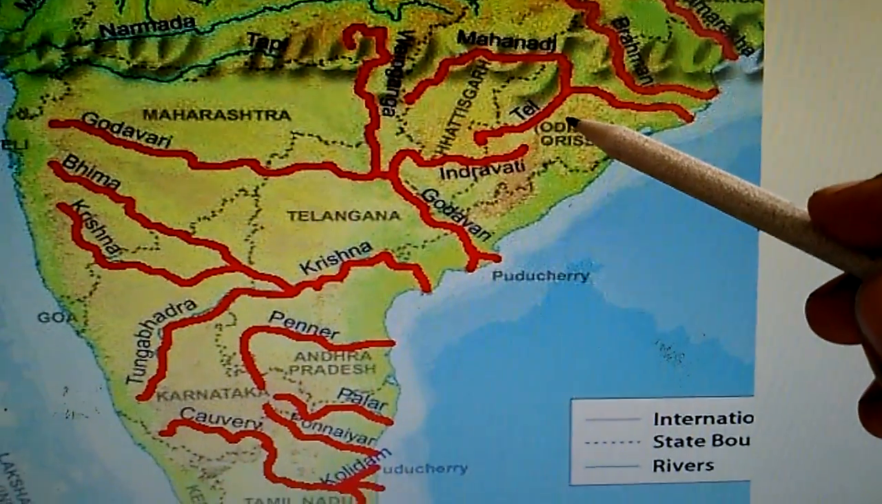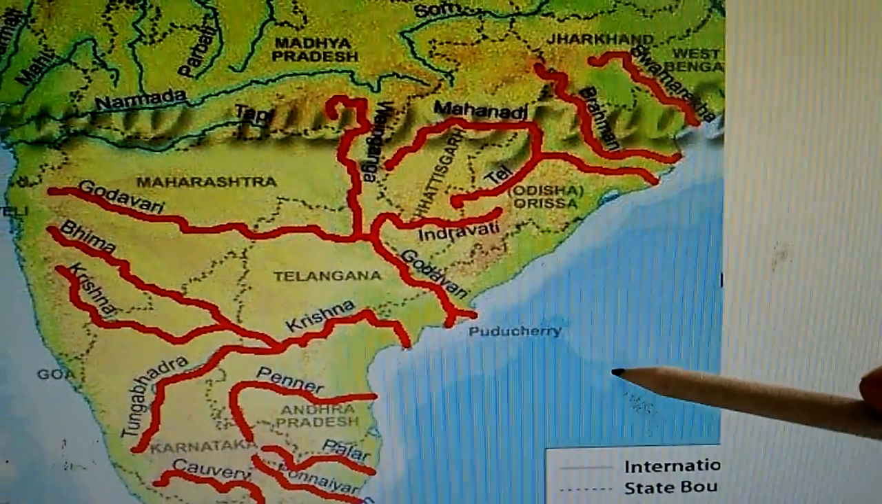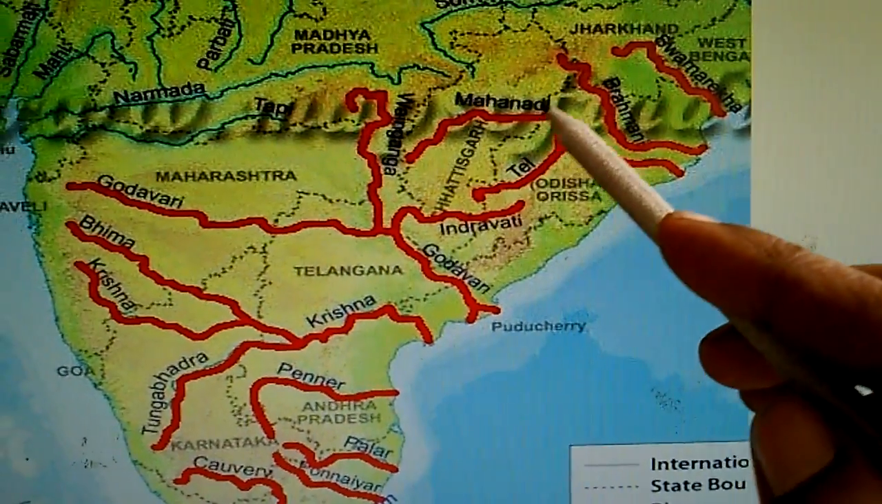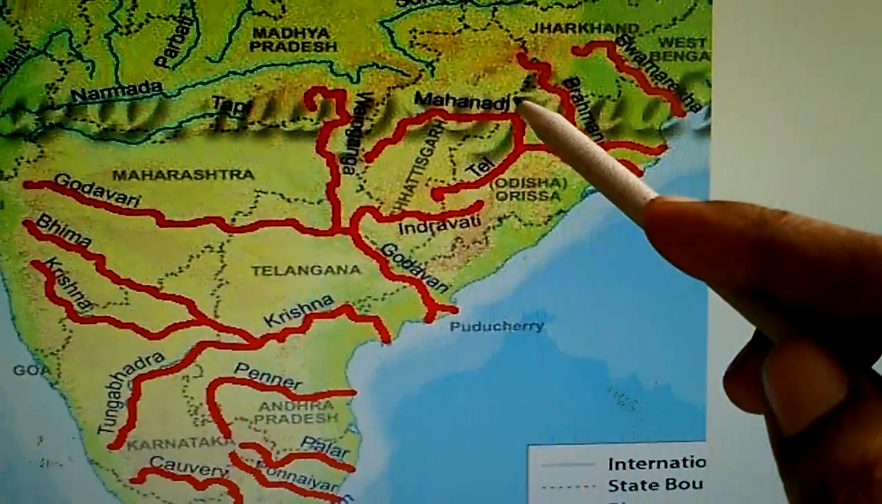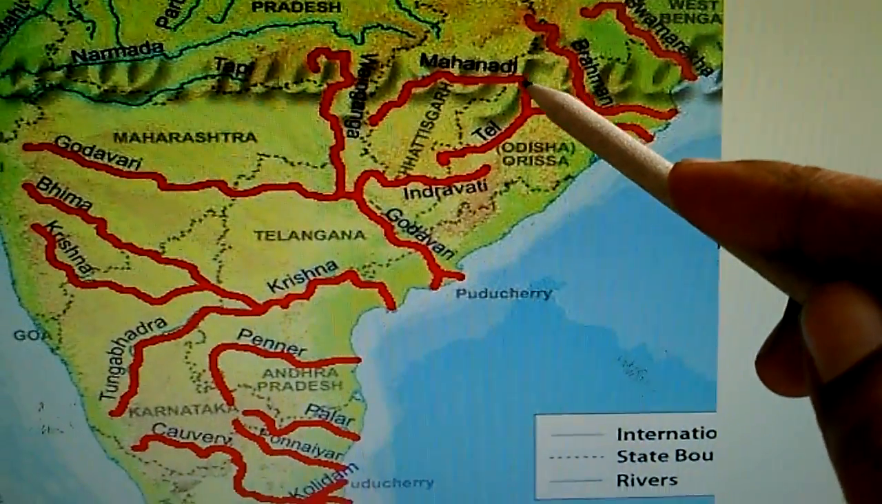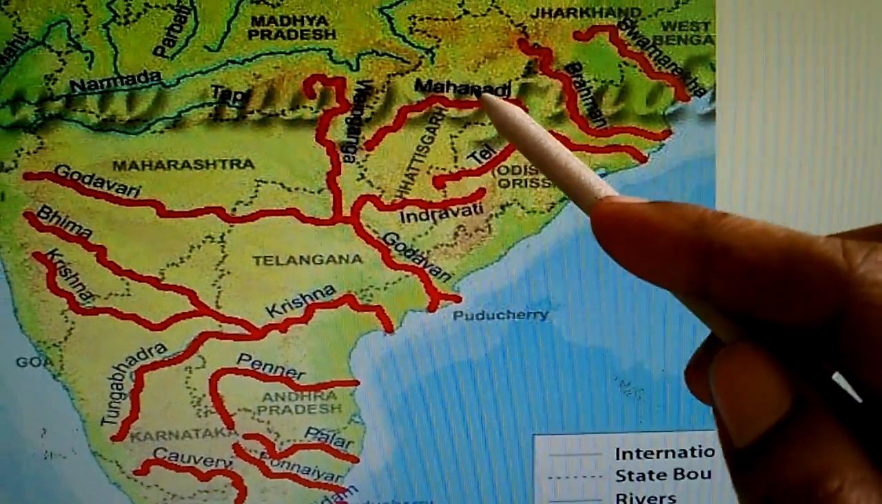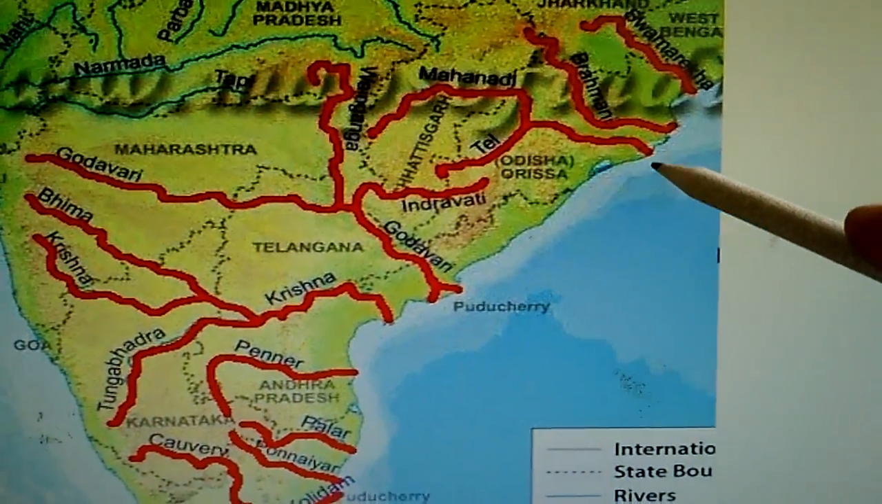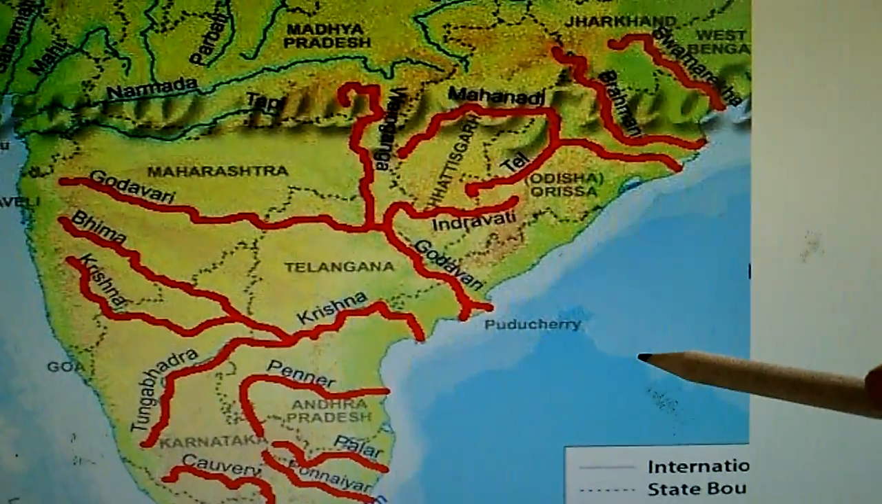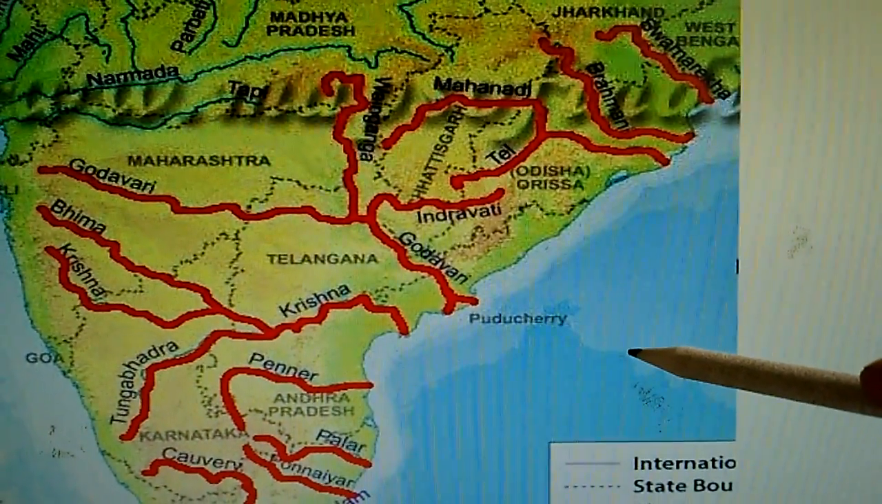before entering the Bay of Bengal. See here, it originates in central India and flows through Chhattisgarh, then Orissa, and finally it meets in the Bay of Bengal.